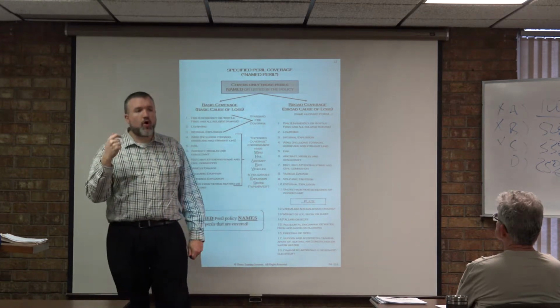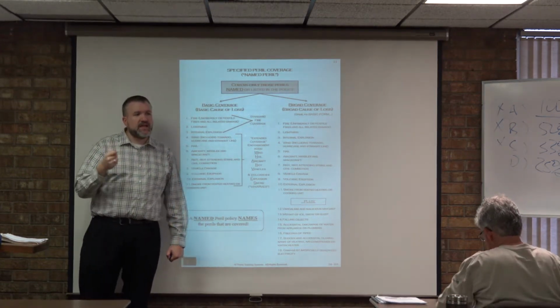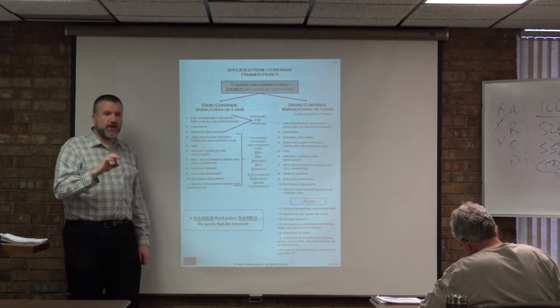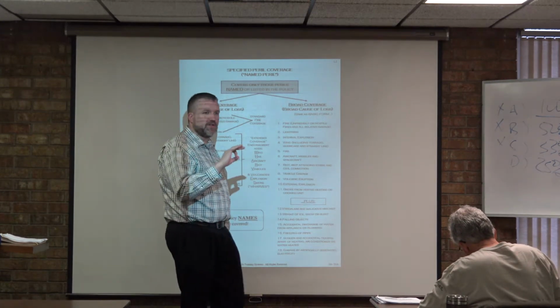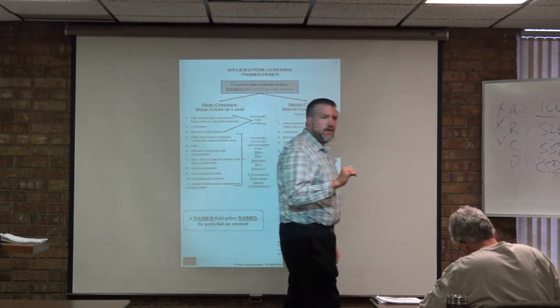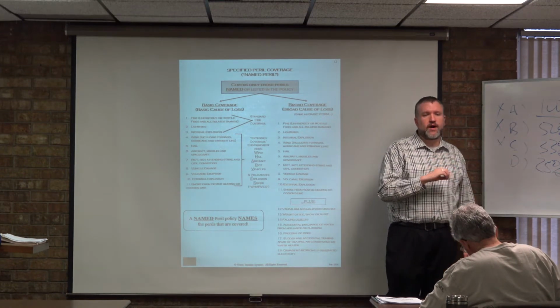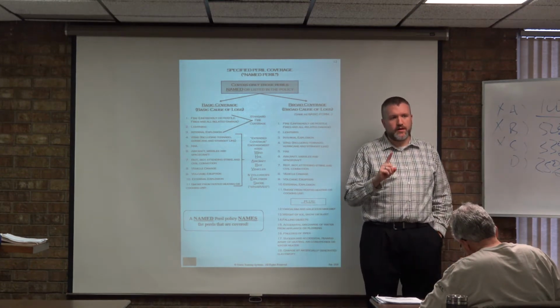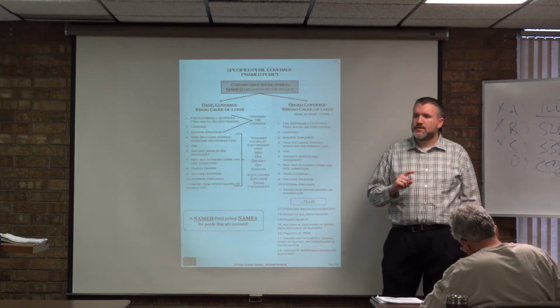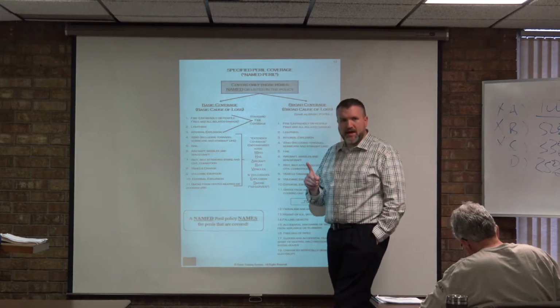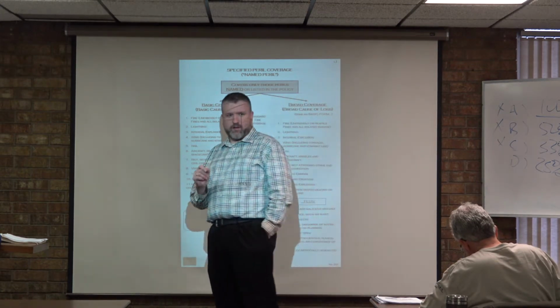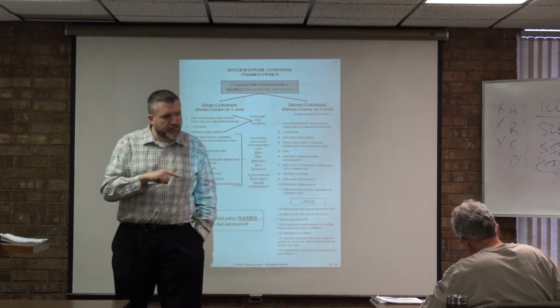W stands for wind. Any damage done to your property because of wind damage, hurricane damage, straight line winds, tornadoes, right? Any of that damage that now happens to your property is now covered underneath a basic form. Okay, so wind damage is now automatically covered. H is hail. Any damage done to your property because of hail.